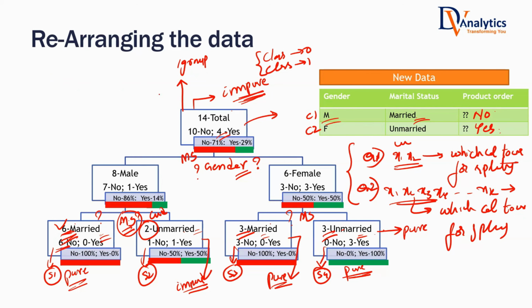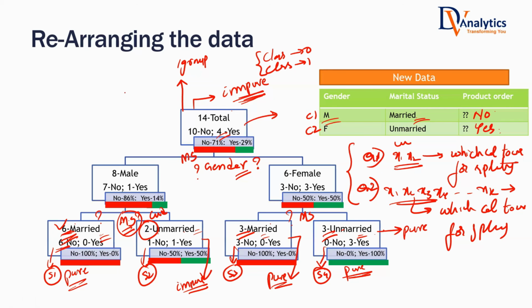No matter what model you are building, the model is as good as the input data, yes or no? The model is learning the patterns from where? Data, yes or no? If the data itself doesn't have the patterns, even decision tree cannot do anything. So a simple answer to your question is, if after splitting you still have impure segments, the model will have very poor accuracy. You cannot use it for predictions. Okay.